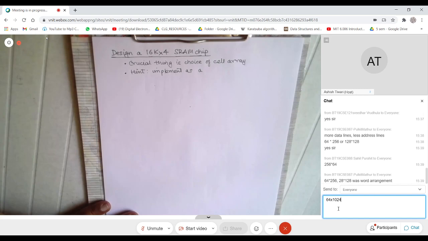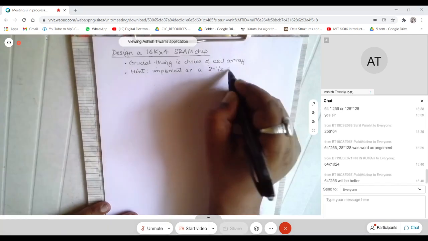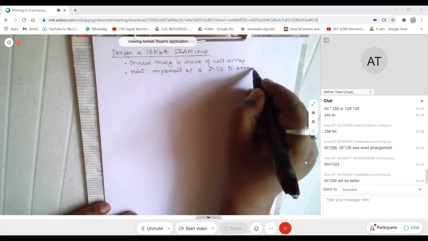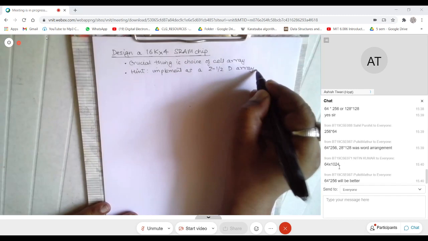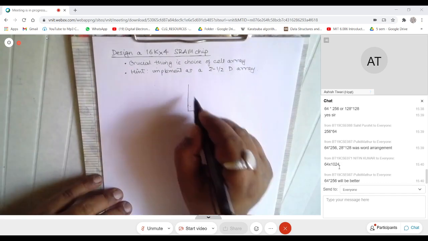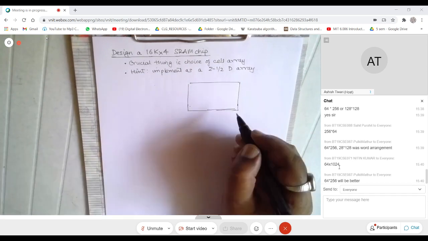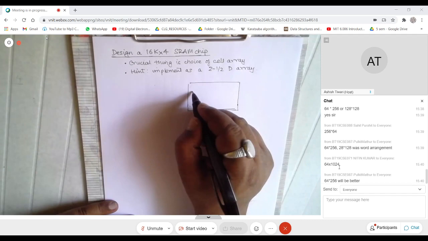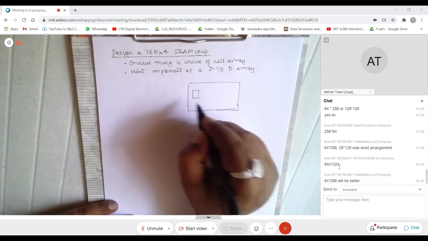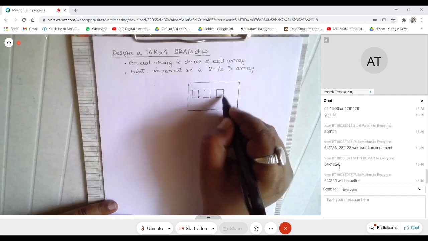Implement it as what is called a 2.5 dimensional array. So what you do here is something like this. This is the array. What you actually have here is 4 smaller arrays, 1, 2, 3, and 4.